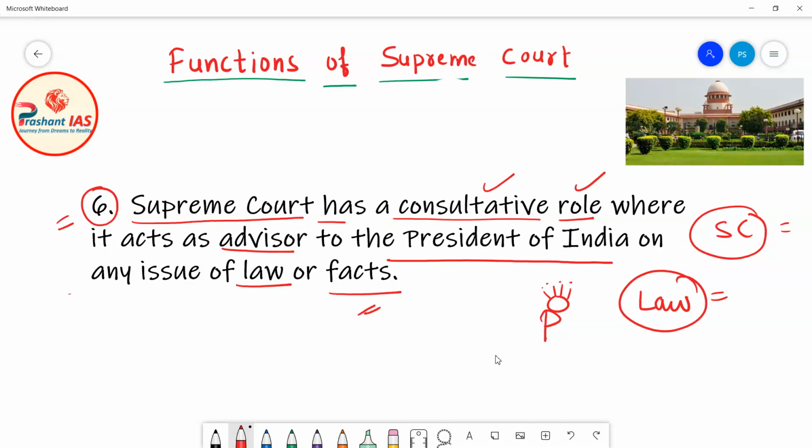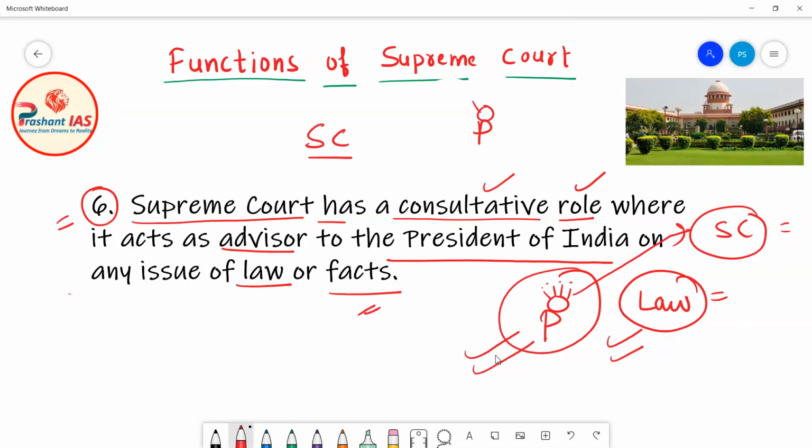So if the President of India has confusion on any issue of law, the President can seek advice from the Supreme Court of India, and the Supreme Court gives the best advice to the President for that question of law or fact. So the Supreme Court of India works as an advisor, or consultative body, to the President of India. If the President is stuck on any question of law or fact, the President can seek the advice of the Supreme Court.